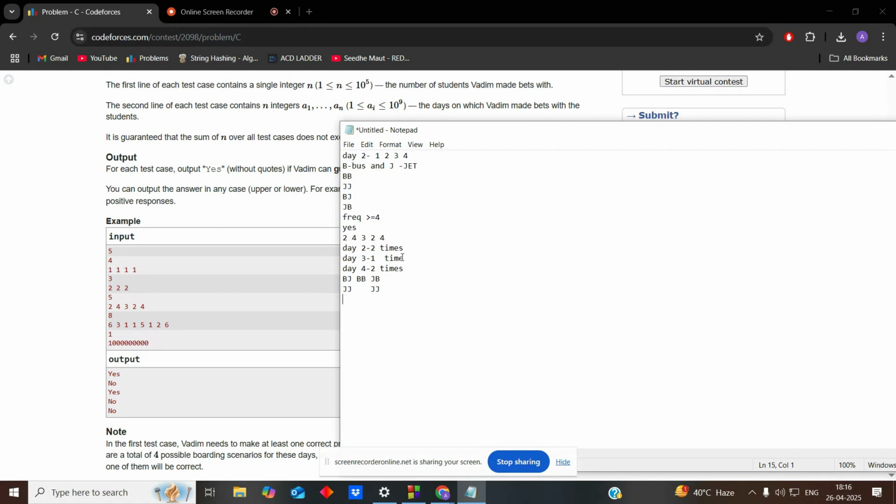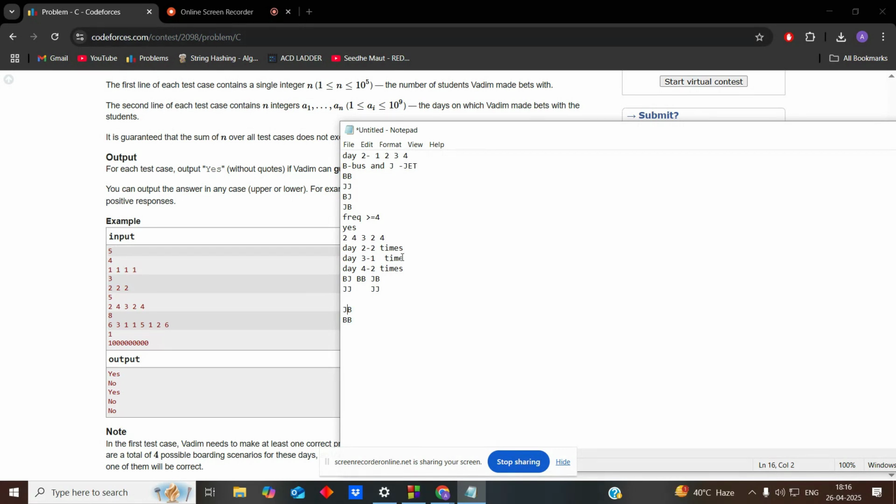If we get bj and jj, we'll definitely win on the second day only, and we will not have to do further things. So I'm assuming that we lost here. How can we lose here? We got jb or we got bb. In both, the last day is b.